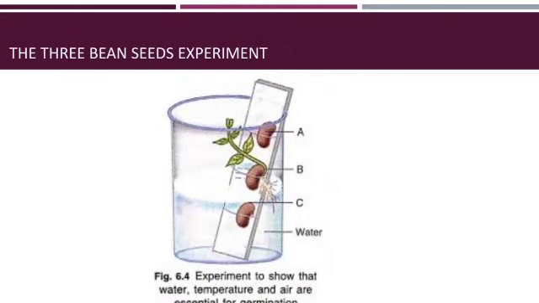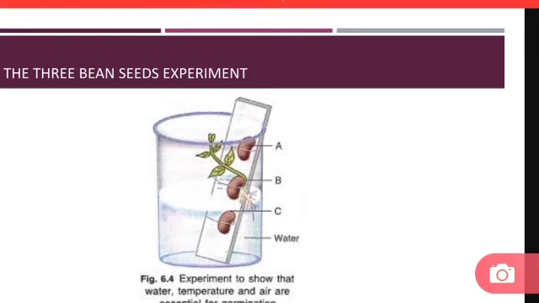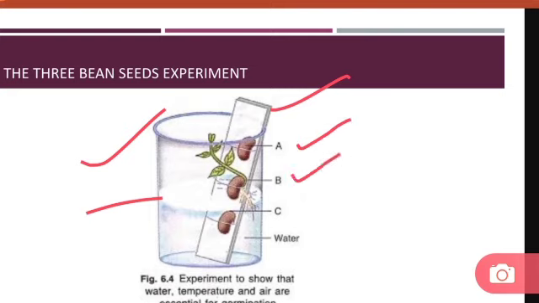Now let us see the next experiment, a famous experiment, the three bean seeds experiment. In this, we have taken one beaker and poured some water to some level in it, and then we placed three seeds, seed A, seed B and seed C, in such a way that seed A is not immersed in water.